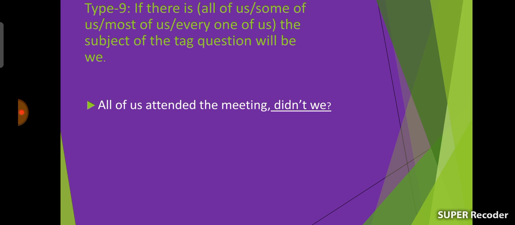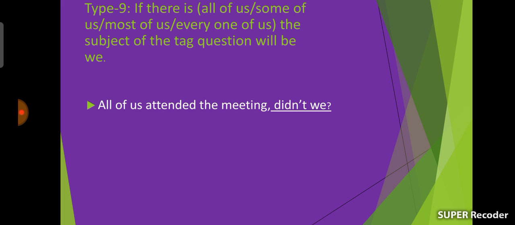This sentence is affirmative, so the tag question will be negative, and this sentence is also past tense, so we should use the auxiliary verb did, then the short form of not, n't, then the pronoun of the subject all of us, that is we.